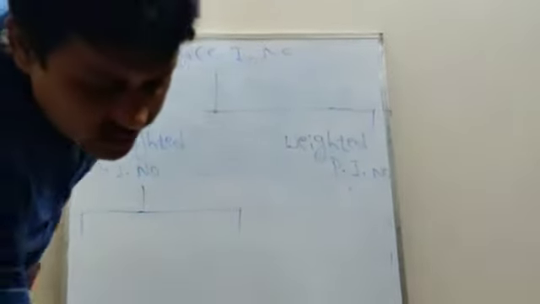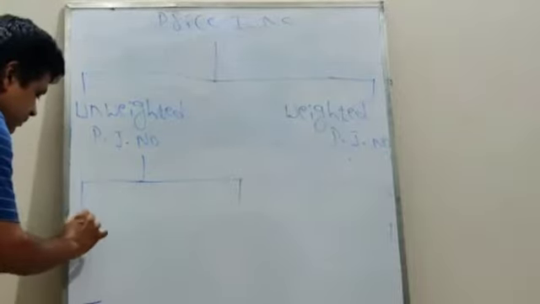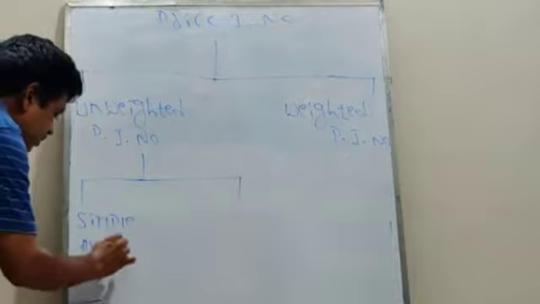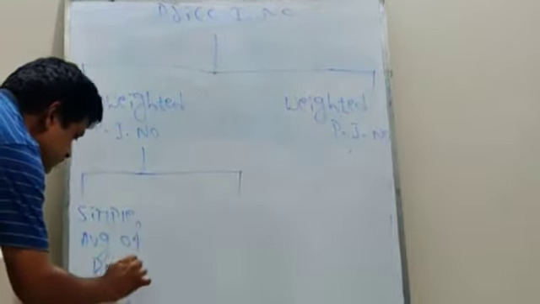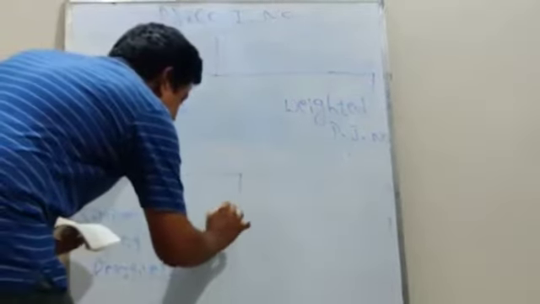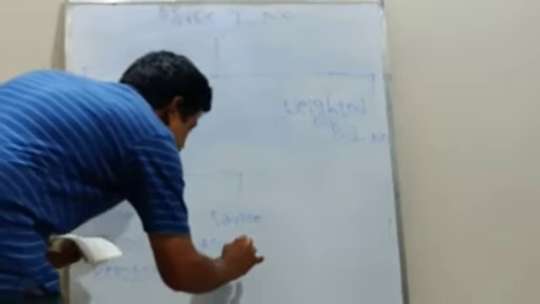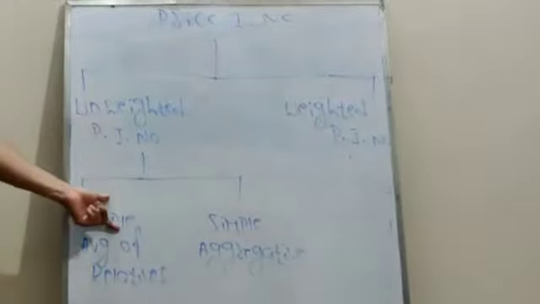The first one is the simple average of relatives. Simple average of relatives. Here, simple aggregative. This is about the unweighted price index number.